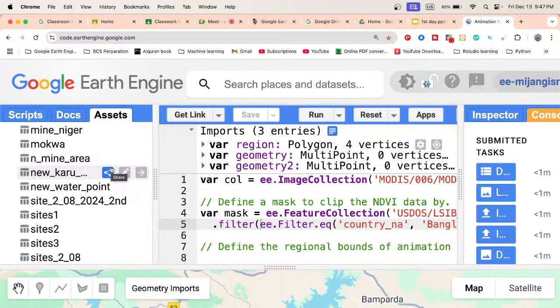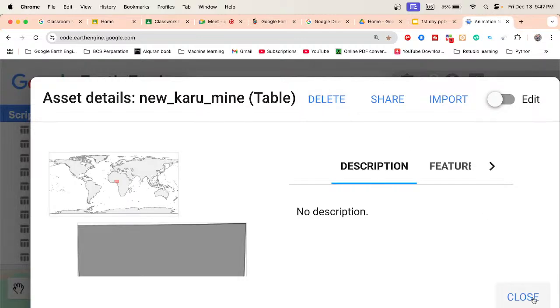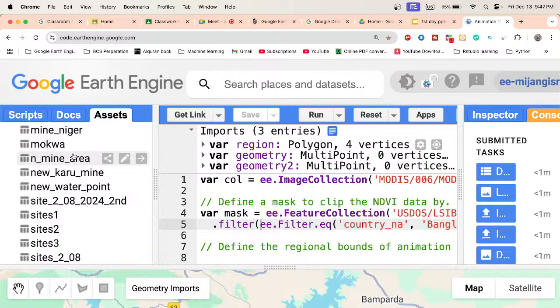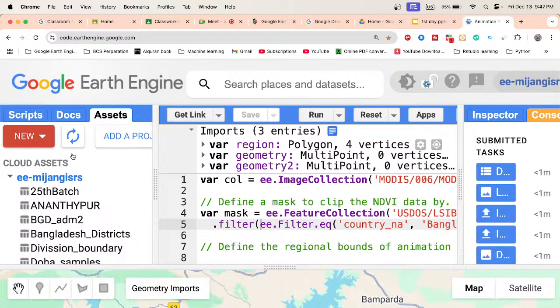After that we need to buy Google Earth Engine cloud storage, but 250 gigabytes is huge. Further, if you remove a file, suppose I don't need this file, just click and delete it, then you also get the space back. So we can upload your shapefile, raster imagery, or CSV file. How we can import our shapefile or different types of data, we will discuss further.